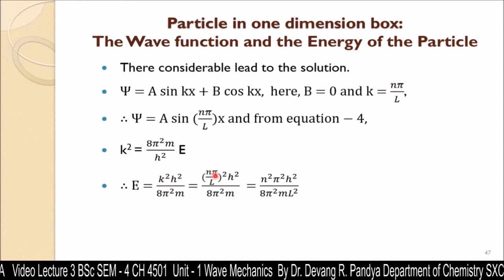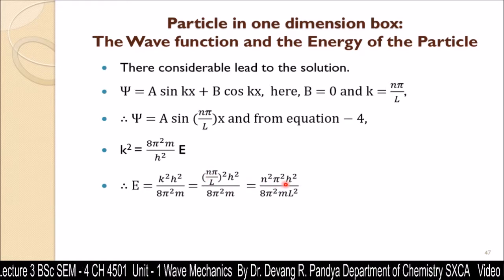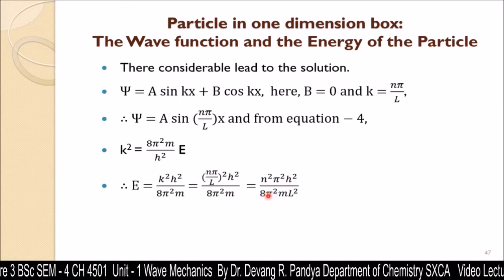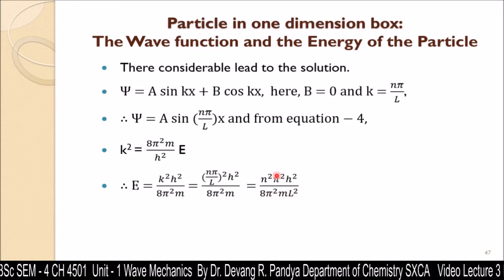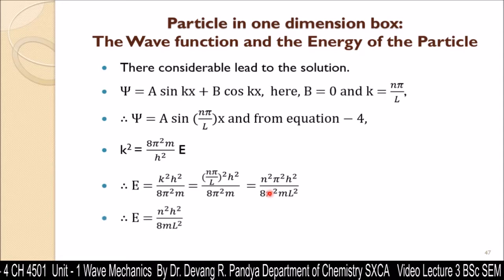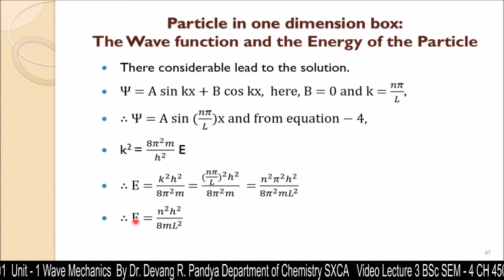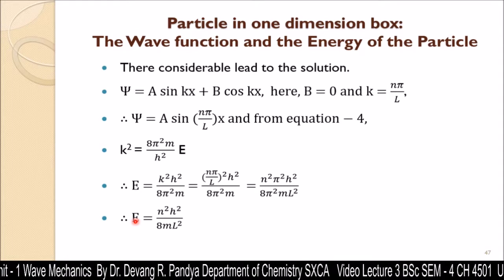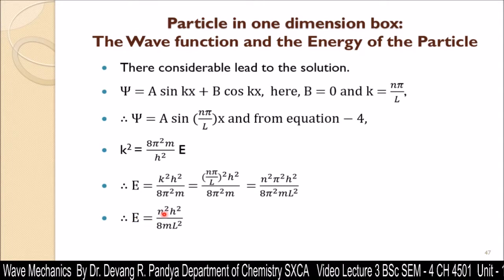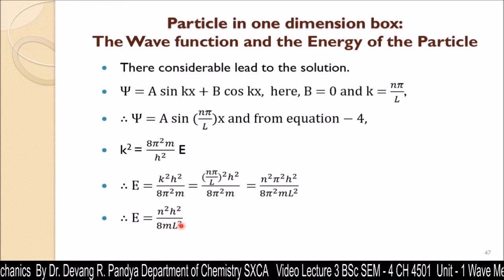Substituting the value of k, we get n square pi square h square upon 8 pi square m l square. Now pi square will cancel out, and we get the energy associated with the particle confined into a one dimension box, and that total energy is n square h square upon 8 m l square.